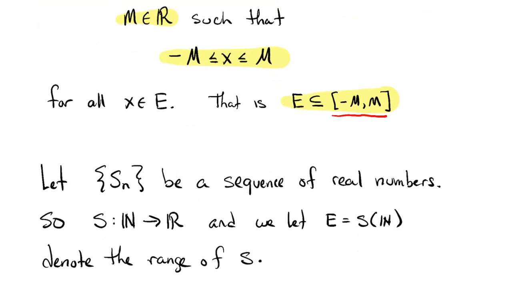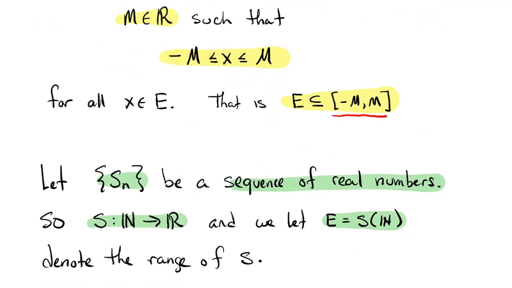So what's the relationship between bounded subsets of the real numbers and bounded sequences? Well, let's just start by remembering that a sequence is a function, right? A sequence of real numbers is a function from the natural numbers into the real numbers. Functions have a range, or an image rather. The notation for it is like that, S of n.